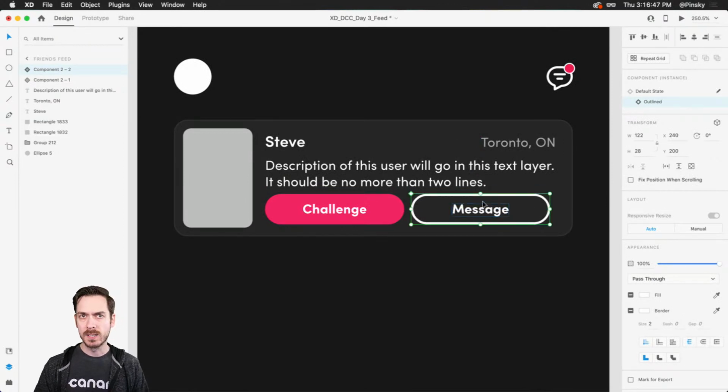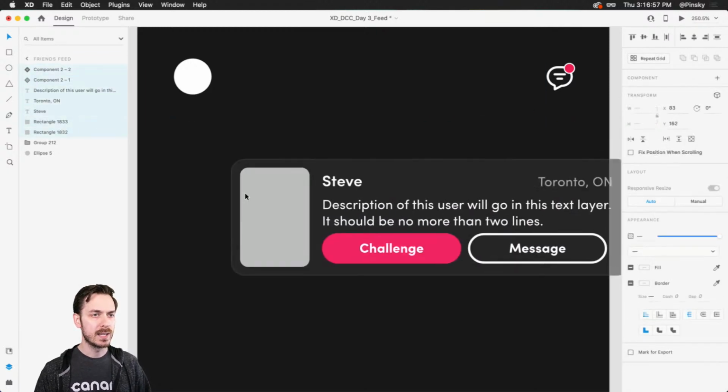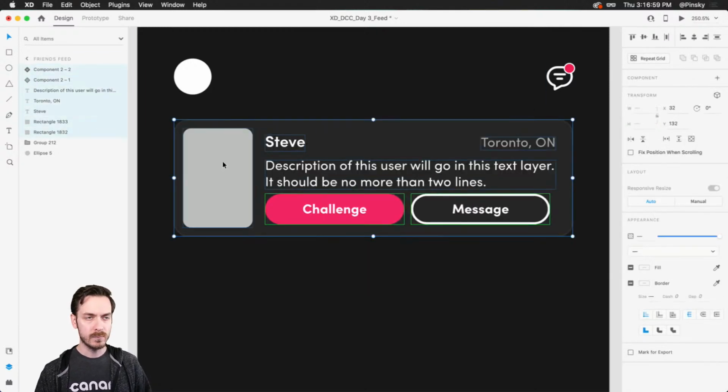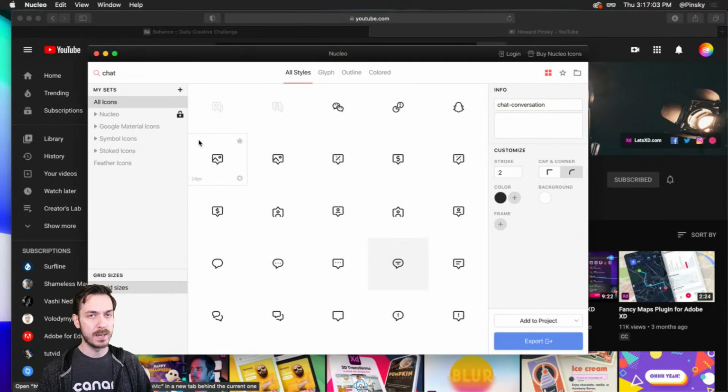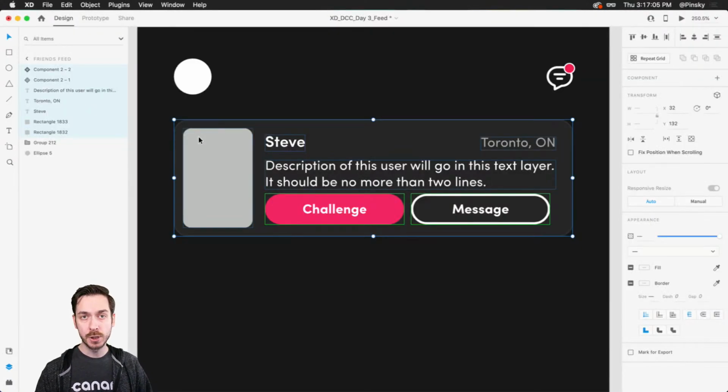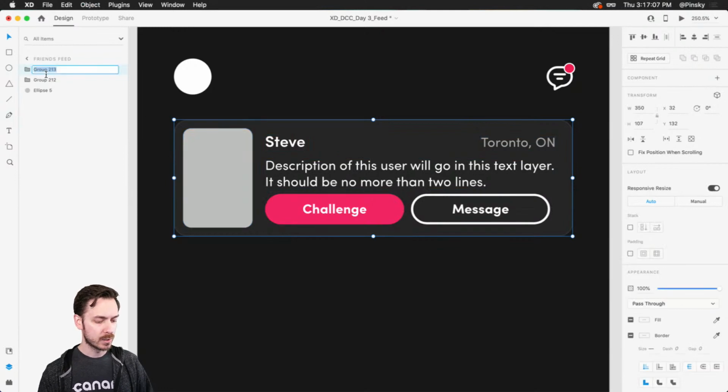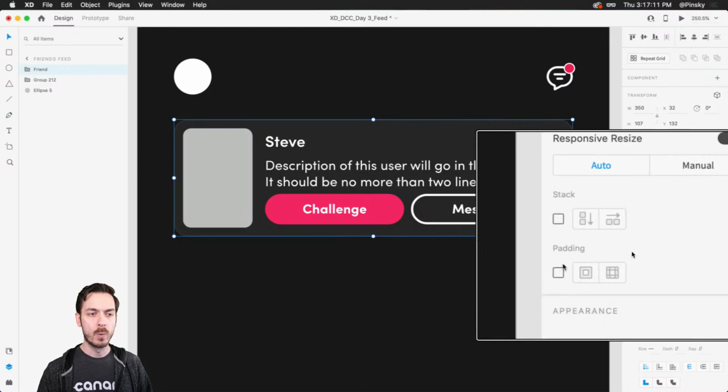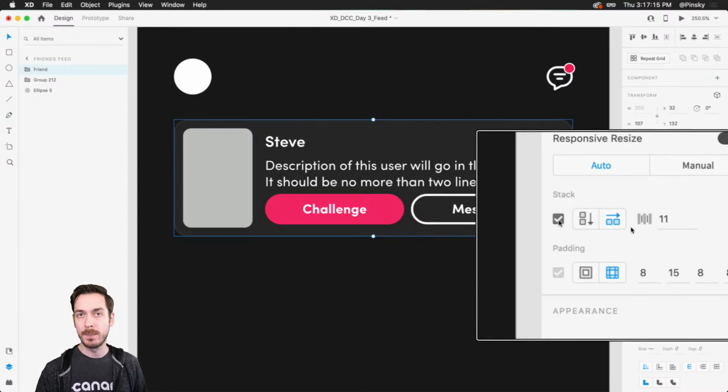So we've got some of our content, and we wanna make sure that when we make changes to this particular area, everything's gonna resize as you would expect. So what I'm going to do is I'm gonna select all these elements here, everything that makes up this section. I'm gonna pop this into a group. So Command or Control G. Whoa, that hit everything. That was H and not G. Command or Control G, I'll just call this friend. And then within my properties inspector, I'll want to turn on stacking, which will automatically also turn on padding.